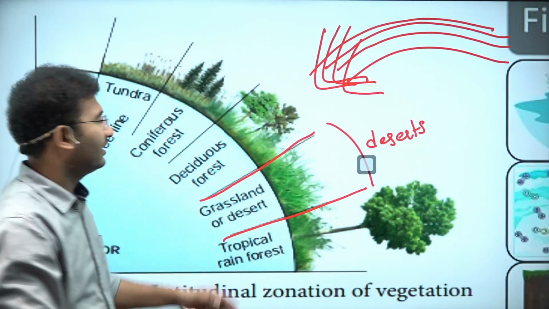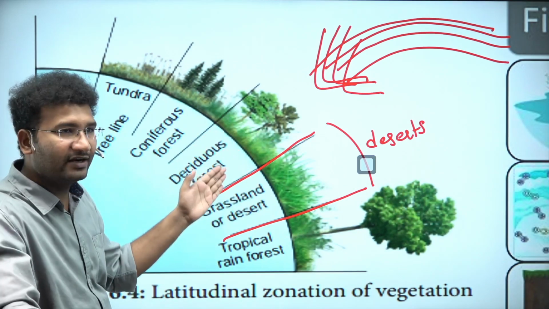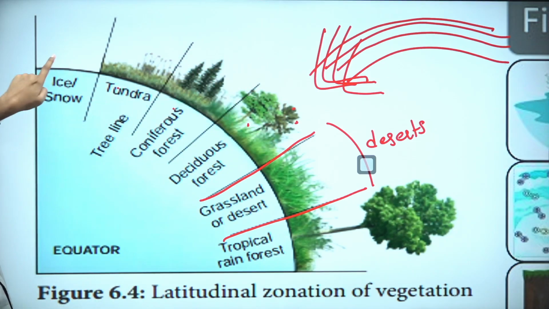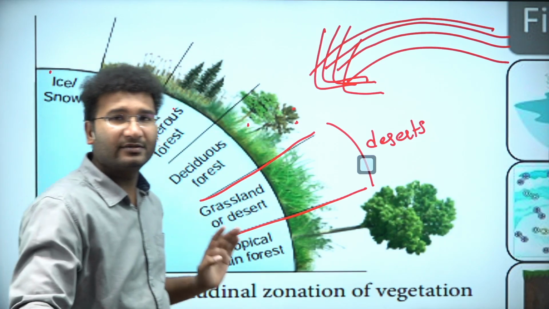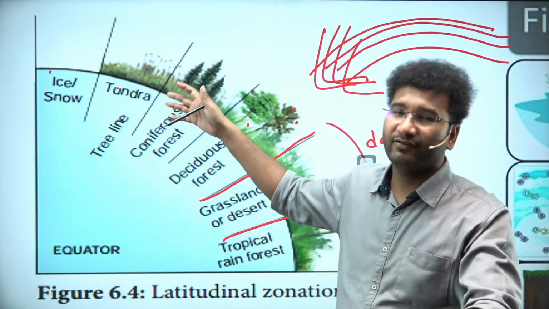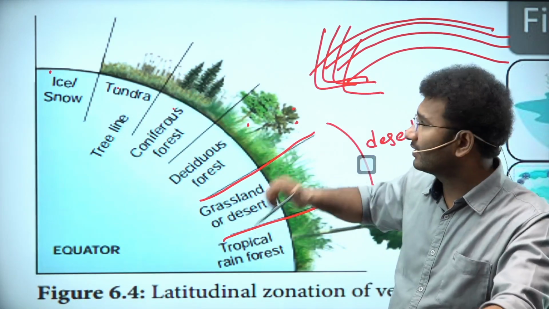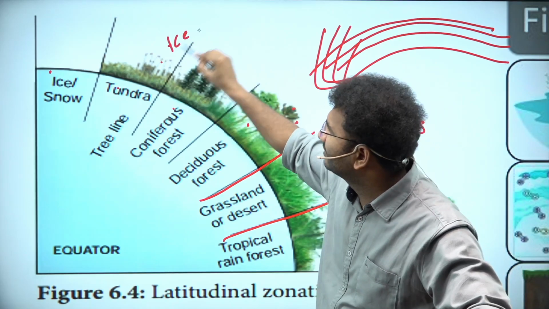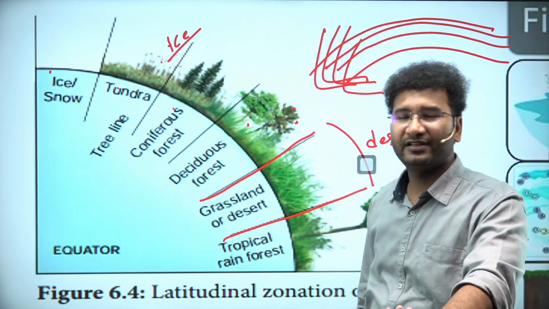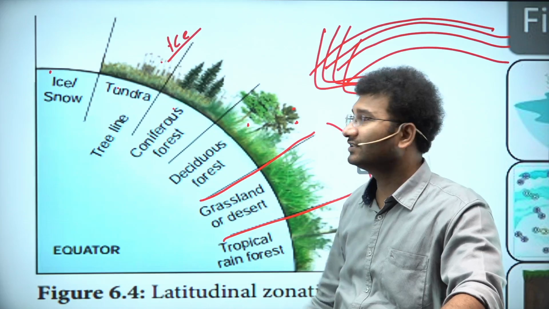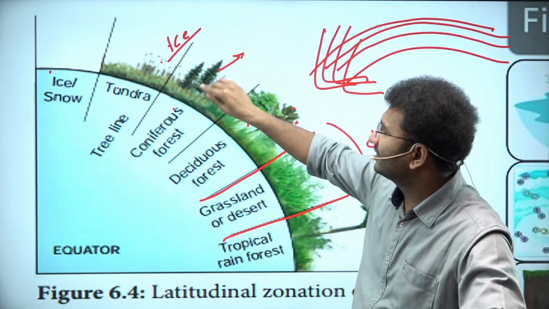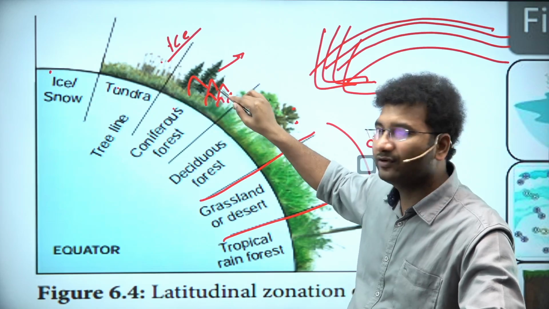But deserts are not given here, but after this comes deserts, and then deciduous forest, coniferous forest, tundra and snowline. Snowline is a place where you will not find any kind of plantation, it's only snow, right? This is your tundra. Tundra has seasonal ice here. Permafrost region will be there for 3 to 6 months, and in the rest of the region there will be slight growth of vegetation. And you go to the coniferous area where the mountains are there, here you will find coniferous.